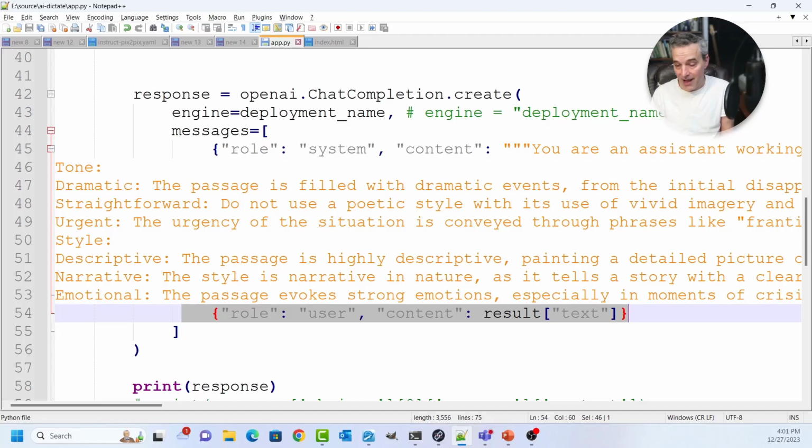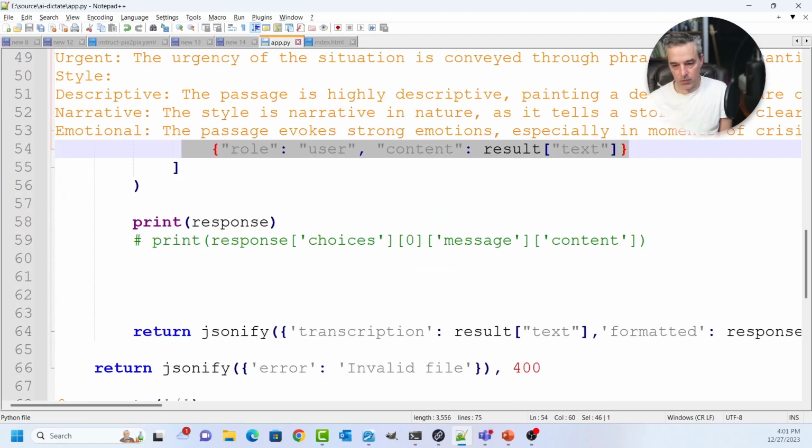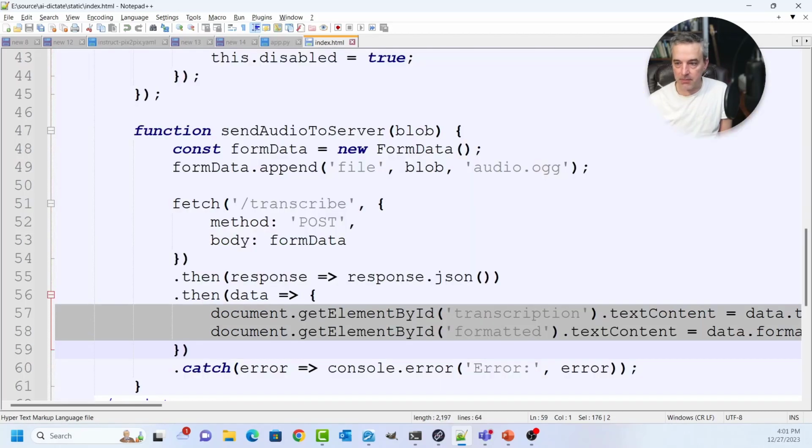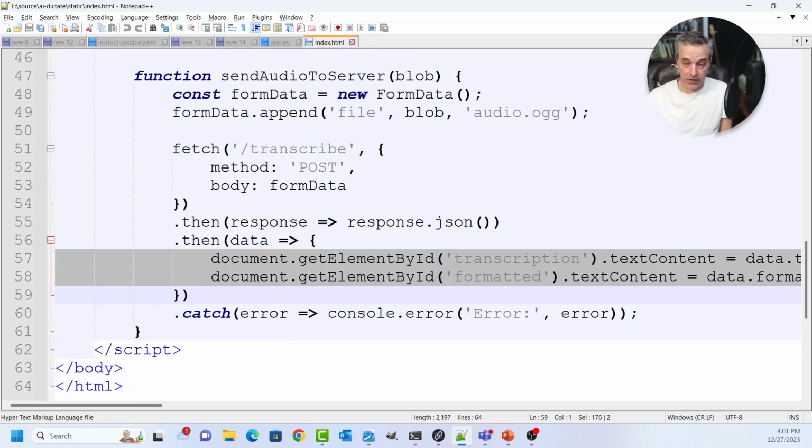That output is then sent back to the server right here, and then it just returns that as part of a JSON payload back to the HTML, which then displays it on the screen, and then the user can read it.